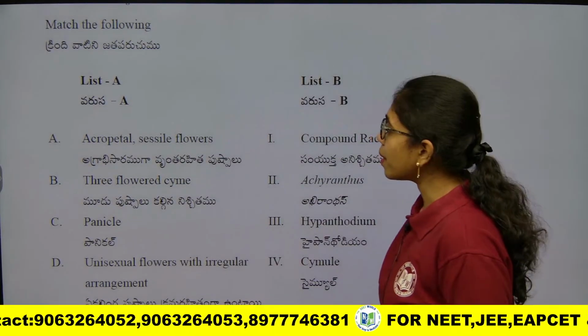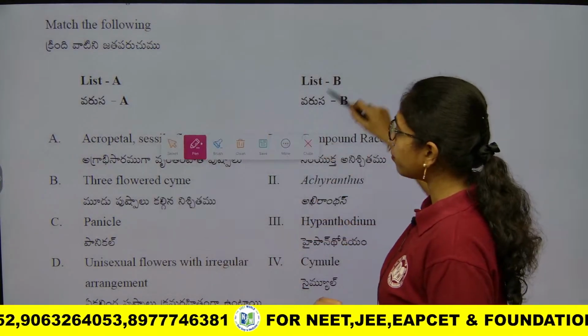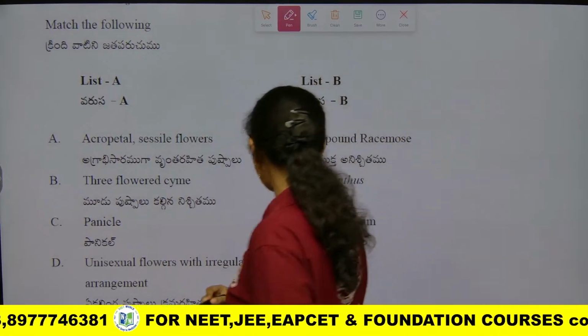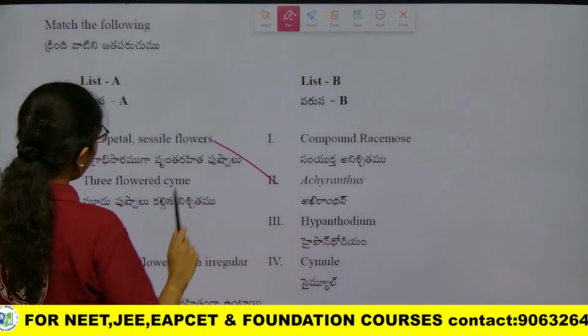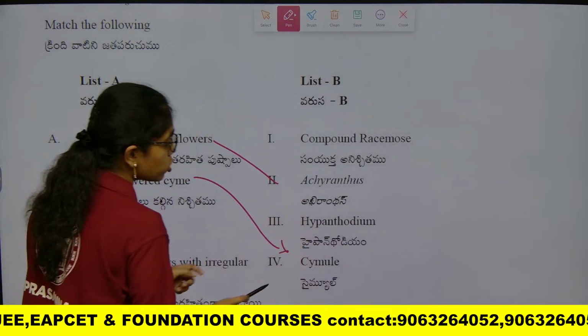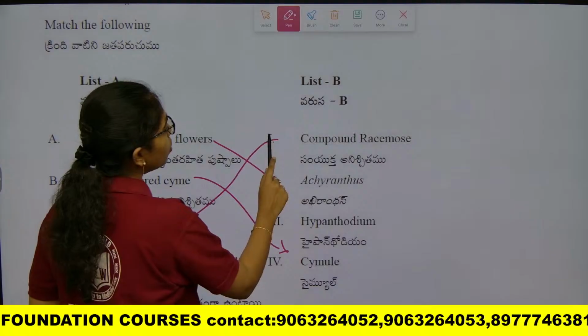So, this is also from Morphology of Flowering Plants with respect to different types of flowers. Acropetal sessile flowers, they belong to what? Achyranthus. Okay. Next, 3-flowered cyme. It is of cymulose, specialized inflorescence. Panicle belongs to compound racemose.